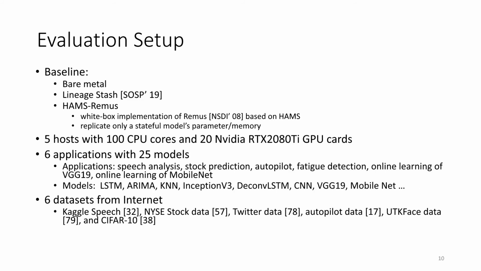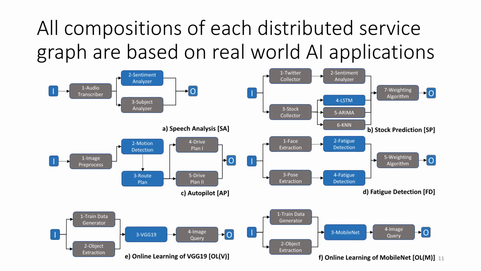We compared HAMS with a bare metal system, a record replay system, lineage stash, and HAMS RAMS. To make the evaluation fair, HAMS RAMS replicates only a stateful model's parameter or memory cells, and is actually faster than the black box RAMS. Here are the evaluation setups. And here is the application composition graph.